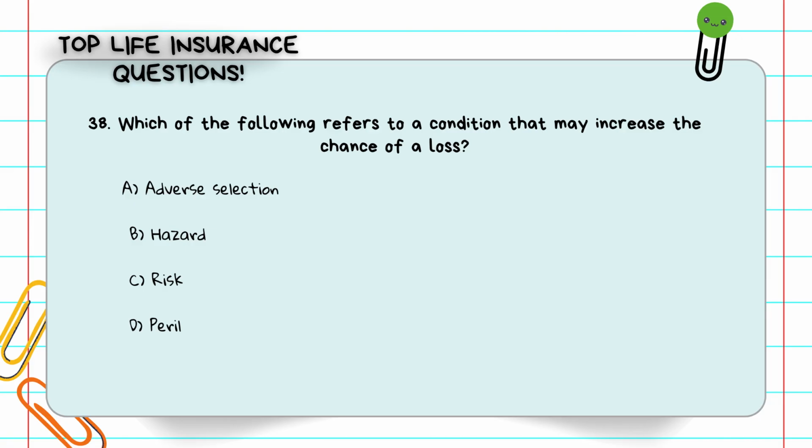Which of the following refers to a condition that may increase the chance of a loss? A, adverse selection. B, hazard. C, risk. D, peril. A hazard increases the likelihood of a loss, like icy roads or faulty wiring. The answer is B, hazard.